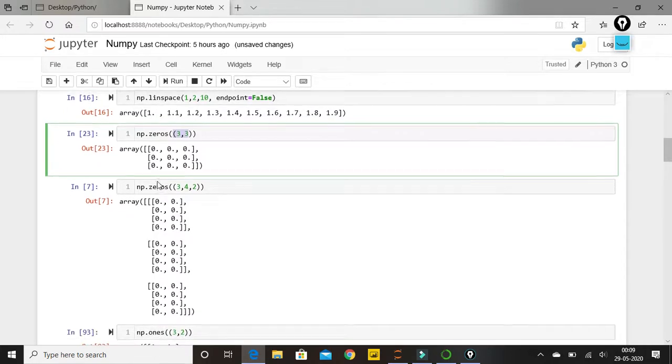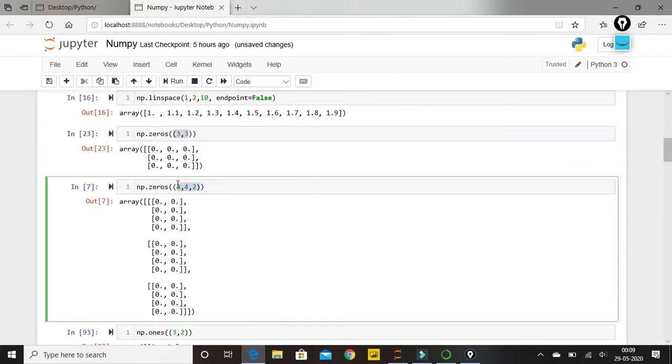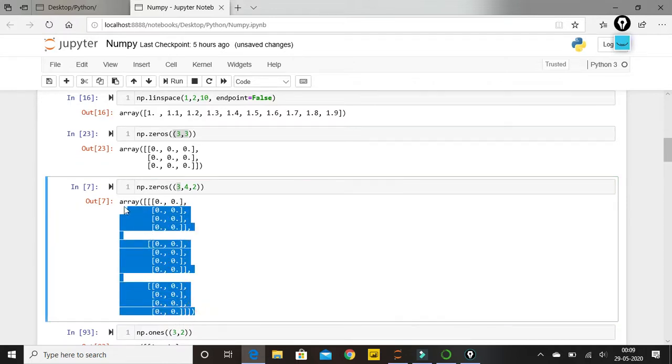We can similarly create 3D array. In this case we have created 3D array. 3 comma 4 comma 2 means it will create 4 cross 2 matrix. How many times? 3 times. This is what it meant. It will create 4 cross 2, means 4 rows and 2 columns. See, this is 4 cross 2. How many times it will create? This is the first integer that it will tell us, 3 times. So this is how we can create this 3D array. I guess this is the first time we are seeing this 3D array.